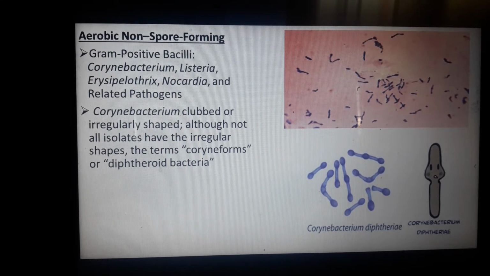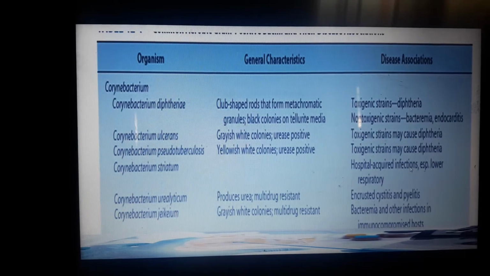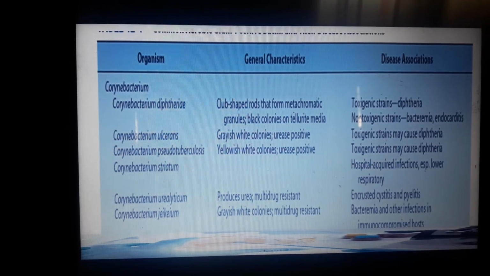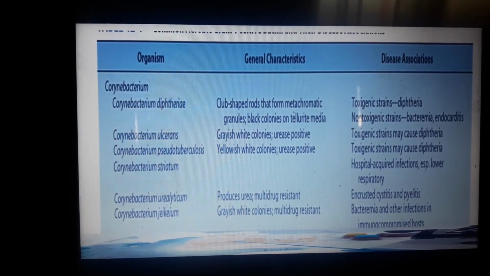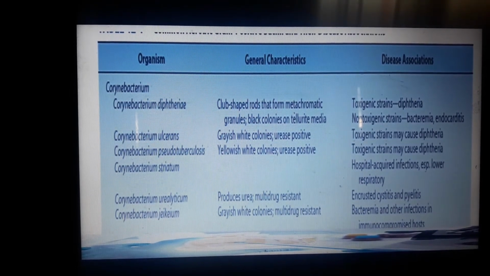So Corynebacterium, usually the shape of that one is considered to be club shape, also known as coryneform or diphtheroid bacteria. Based on the different organisms of Corynebacterium, we have Corynebacterium diphtheriae, the one that is toxigenic. When you say toxigenic, these are bacteria that can produce toxin, a toxigenic strain of diphtheria. The general characteristics are club shape, metachromatic granules, wherein the granules look pink, and black colonies in tellurite media. Non-toxigenic strains can cause bacteremia and even endocarditis.